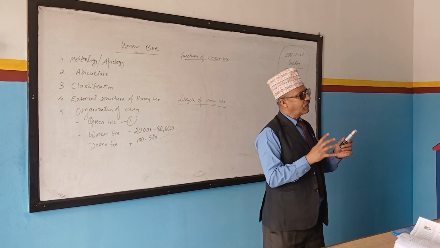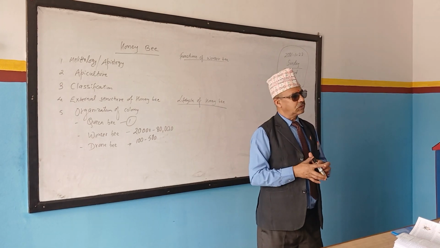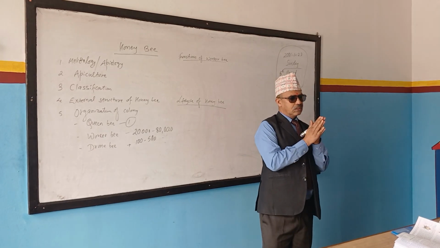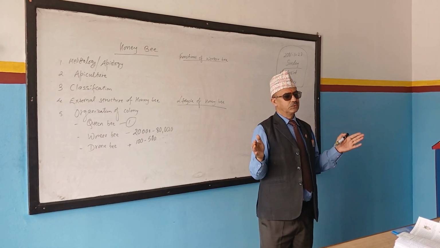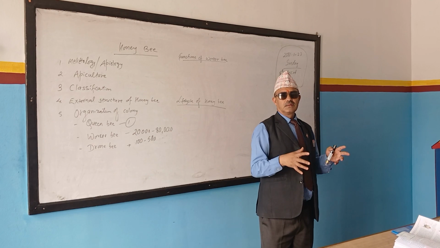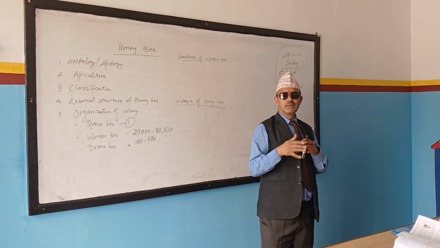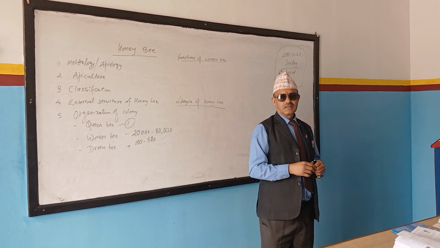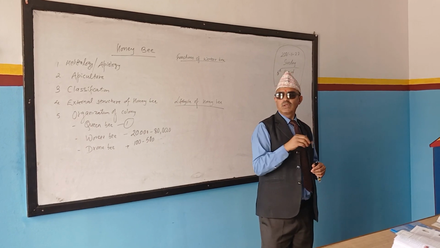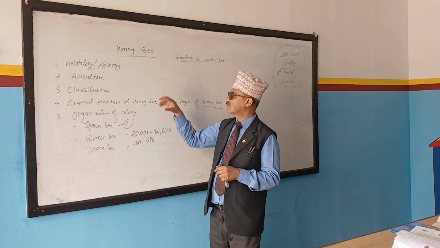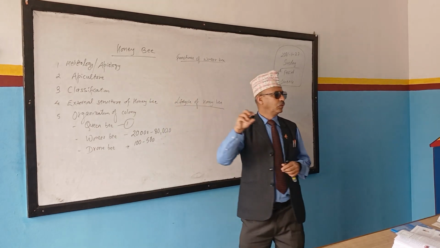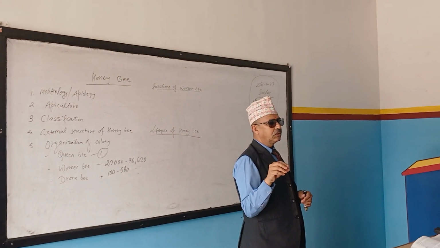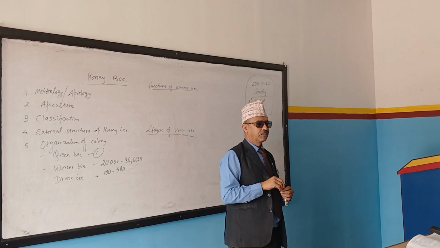Then, in one hive, can 2 queen bees sit together? No. At that time, the hive splits into 2 parts. Some workers and drones go with the new one, and some remain there with the old one. So, the people involved in apiculture know which one is the queen bee, which one is the worker bee, which one is the drone.